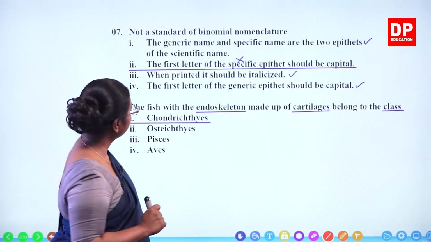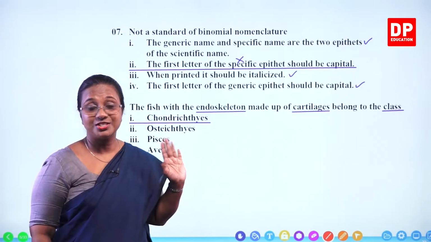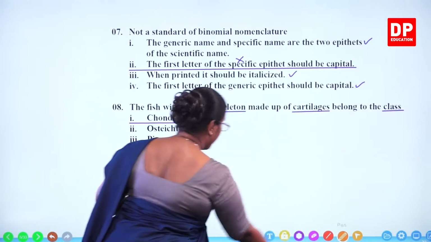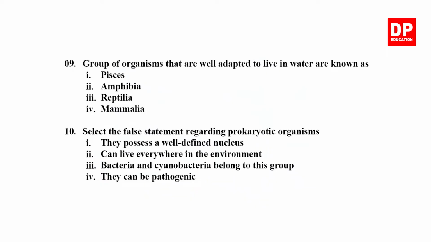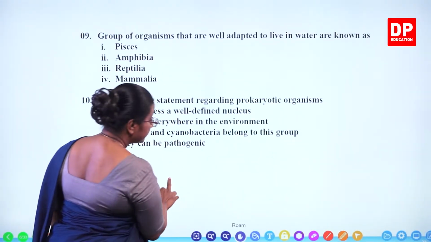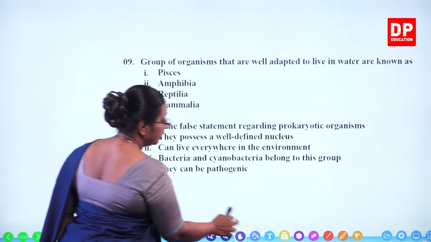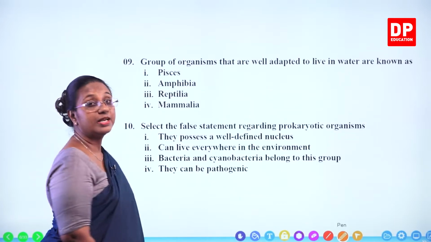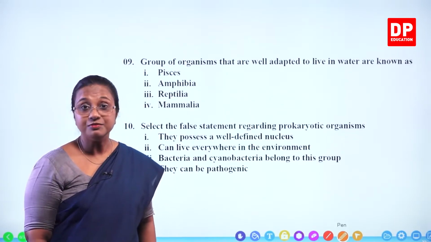So I'm sure you would have understood these two questions. With that, students, I will move on to the next one. Here you can see a group of organisms that are well adapted to live in water are known as. So a group of organisms that are well adapted to live in water. What are those organisms? The fishes.